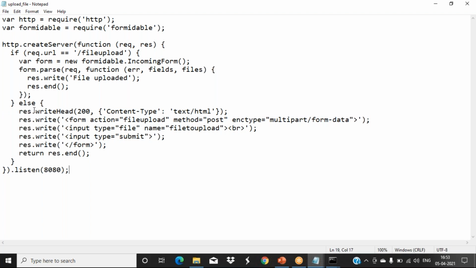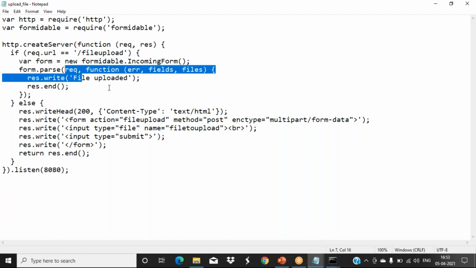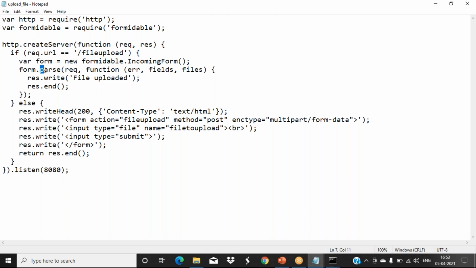So here you can see what all things we are doing. If this condition is true, then we have to upload it, or else it should show the form only. So here response.write, these values we have given there. So when I click on the submit button, that goes as a request from the form. So the parse function we used to upload those values.